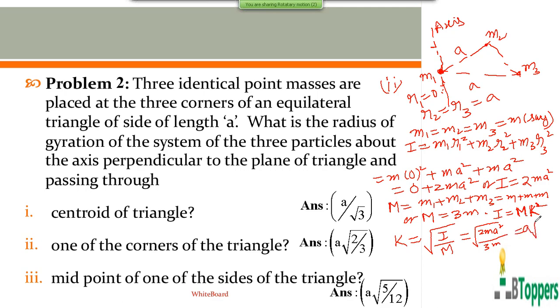So you get a into root of 2 by 3. That's the answer for the second question, which I have already shown here on the screen. Those who want to copy the solution of this problem can pause and copy the solution of the problem.